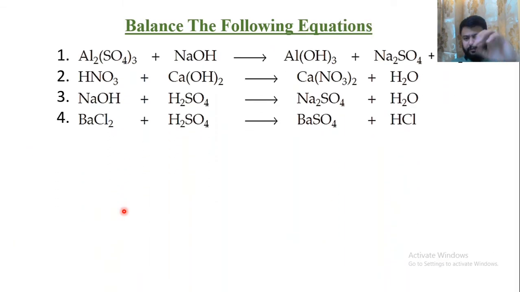Now try to solve these questions as a part of your classwork. First of all, try to solve second, third, fourth and then move towards the first one. First one is a little bit difficult. If you are able to do 2, 3 and 4 in less than 5 minutes, then it will be easy for you to do the first one. I will give the answer of each and every one at a time. You can just pause your video and check out the answer. Okay, now this is 8, 2, 3, 4, 2, 2, 2, 2, 2. So this is what? The balanced chemical equation.